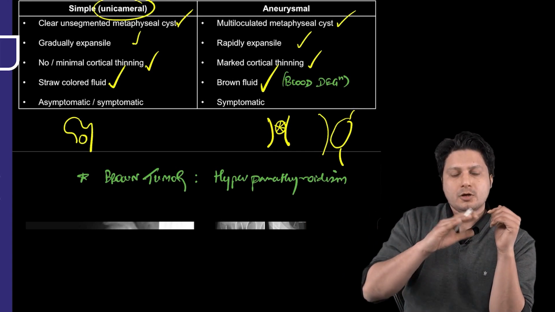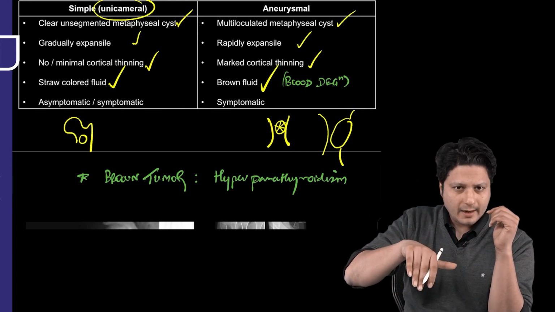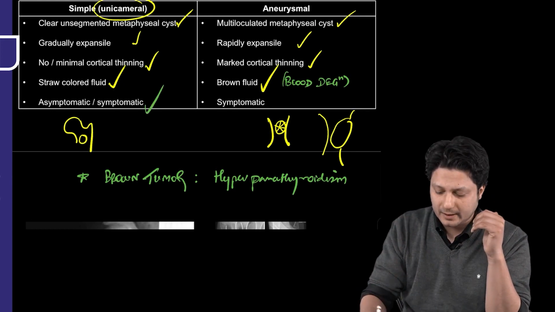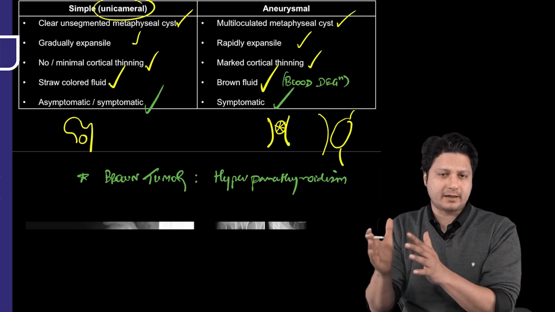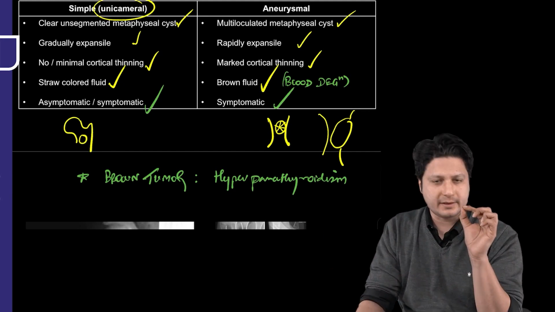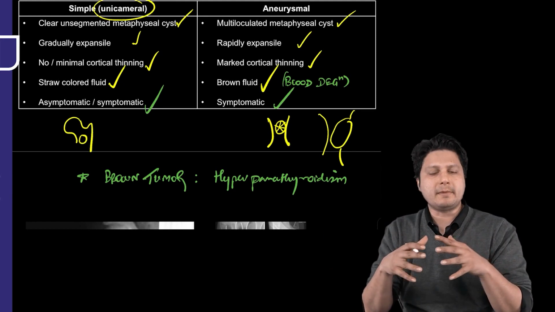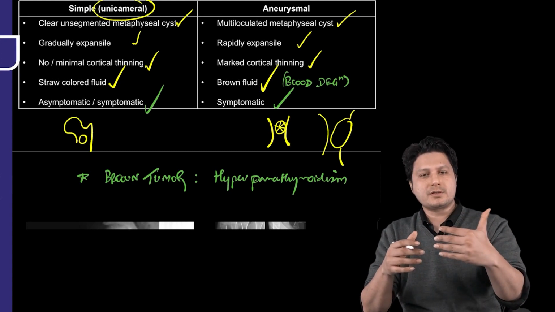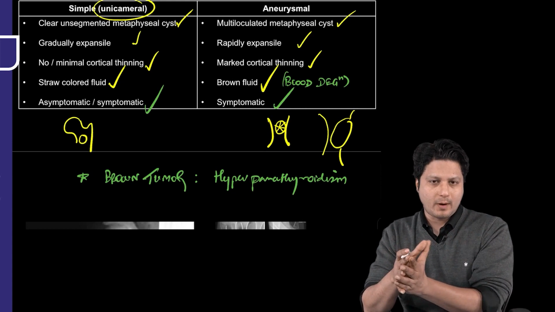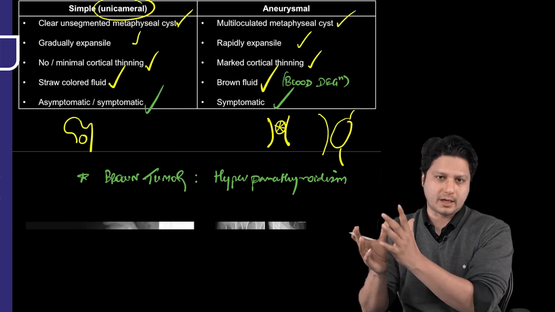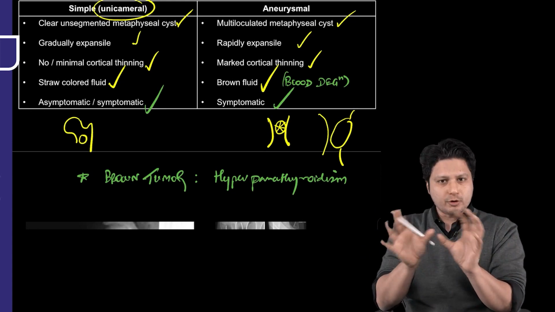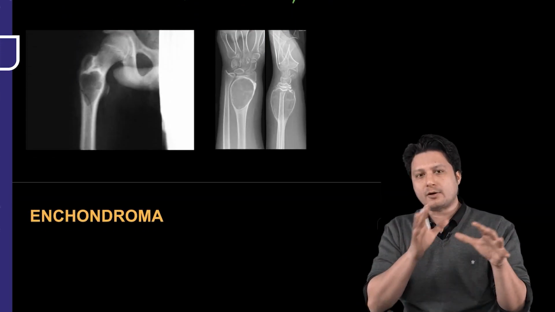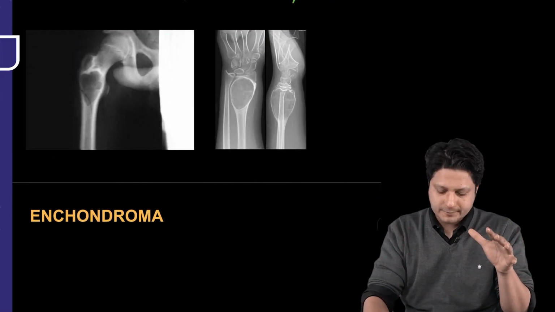Next is simple bone cyst. It could be asymptomatic or symptomatic, but aneurysmal bone cyst, majority of the time, because of its eccentric pattern of growth, is symptomatic. So most of the time it is symptomatic. As far as management of this is concerned, for simple bone cyst, simple excision of the tumor is required. For aneurysmal bone cyst, extended curettage is required. So this is how you are going to differentiate between the two, and this is how you will identify the two tumors when we have a discussion on the X-rays itself.